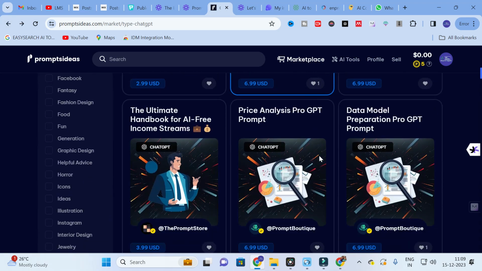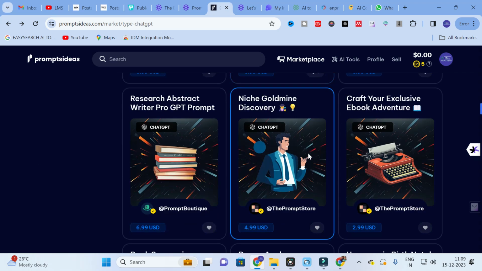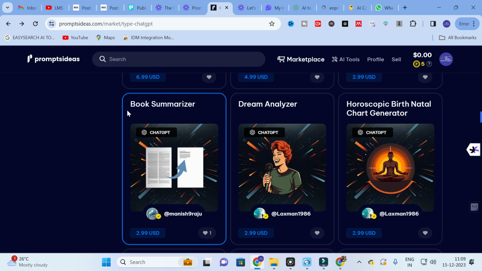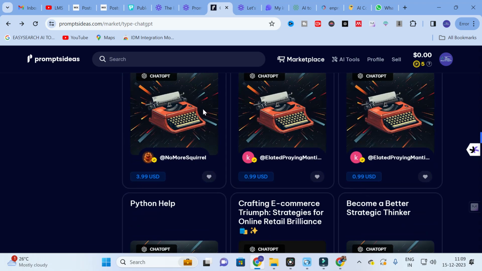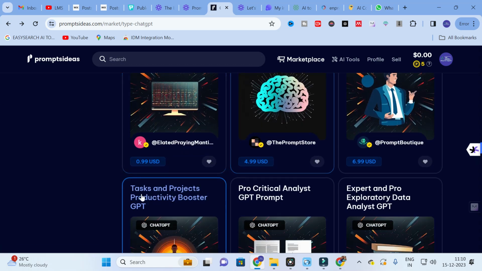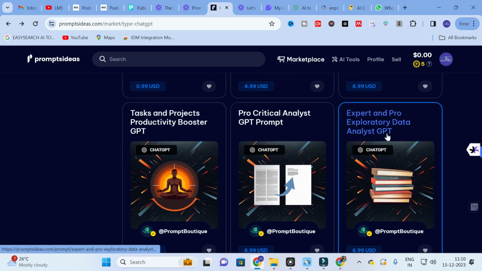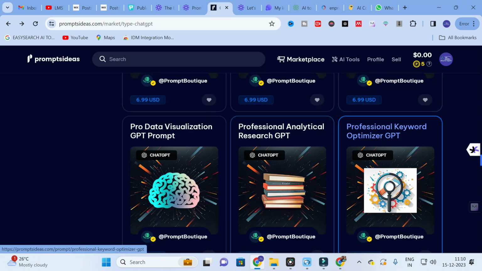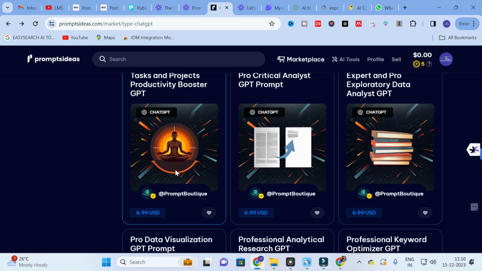So next one is the summarizer. You can summarize your books. Here you can give the prompt to summarize the brief content into smaller pieces. Like that, it will generate. Here you can see Book Generator, Python Helper. Next, Task and Projects Productivity Booster GPT, Expert and Pro Exploratory Data Analyst GPT, Professional and Analytical Research GPT. Next, Professional and Statistical Data Analysis GPT.